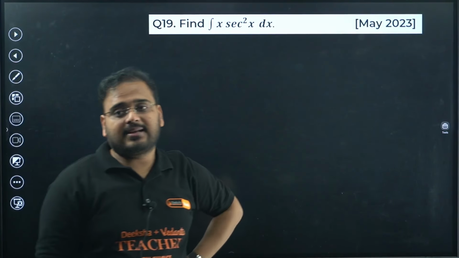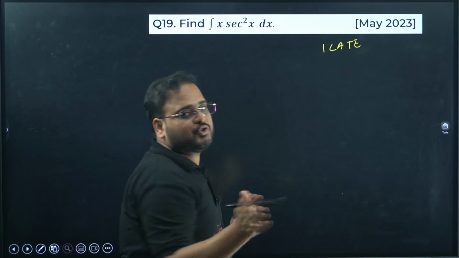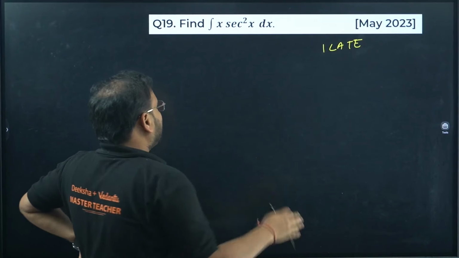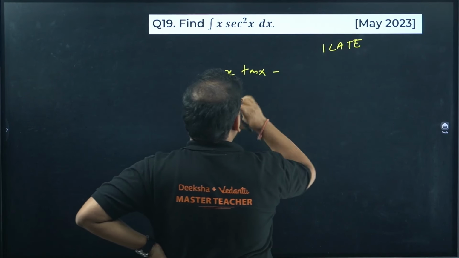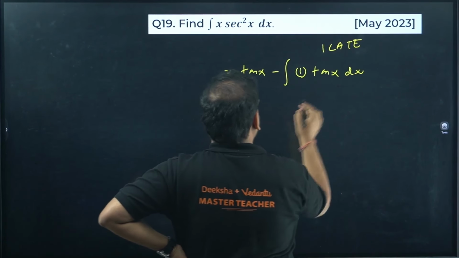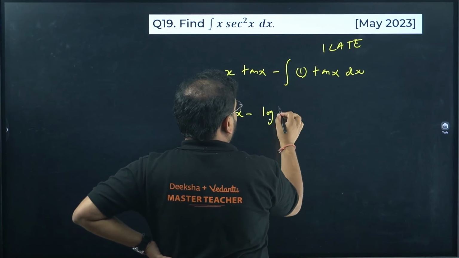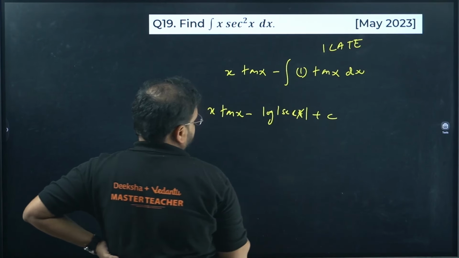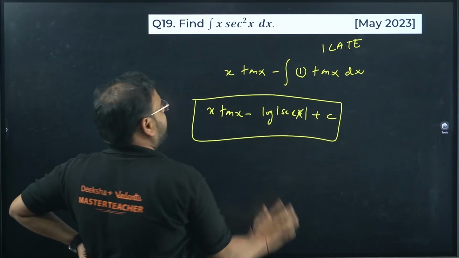x sec square x dx, again by parts. So ILATE. You can see the by parts is one of the favorite questions of your boards. It keeps coming. Again, algebra and trigonometry, so we have the preference of algebra. x will be as it is. Integration of sec square x will be tan x. Minus comes here. Derivative of x is 1. Again we have tan x dx. So x tan x minus integration of tan x, which is log of sec x plus c. That's your answer: x tan x minus log of sec x plus c.